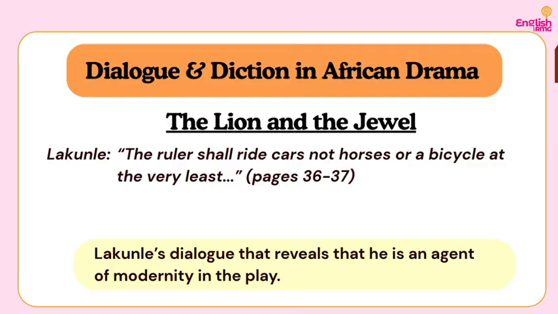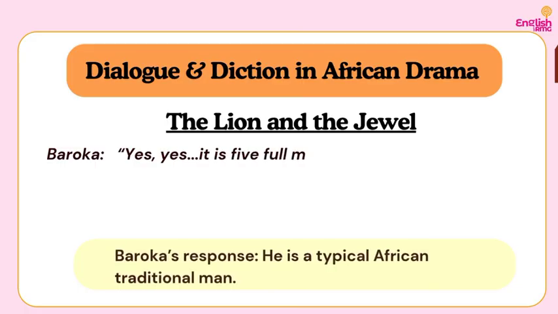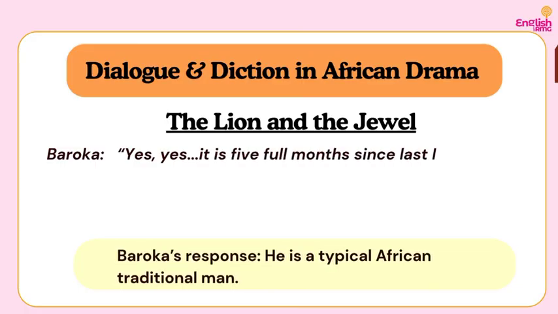Dialogue. Also, we have the ruler shall ride cars, not horses, but a bicycle at the very least. So we have pages 36 to 37 for these lines. Do you understand? So by those lines, we could tell who Lakunle is.